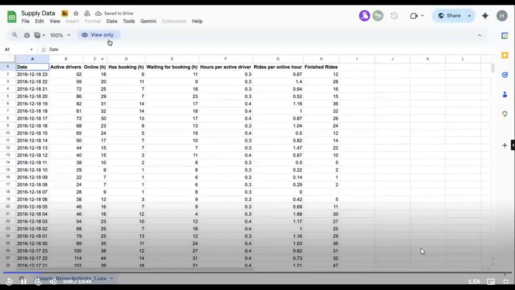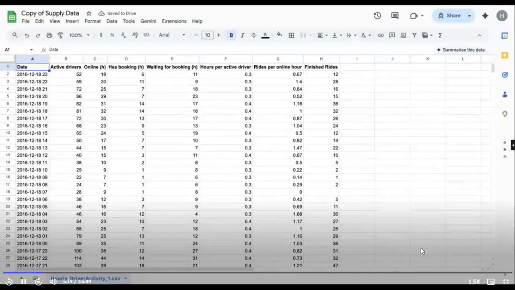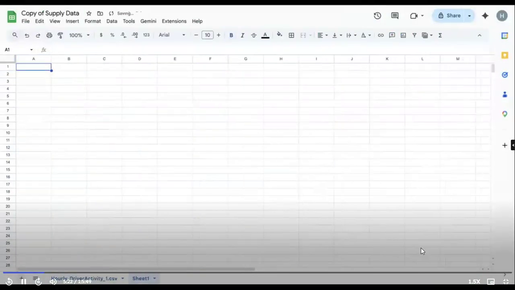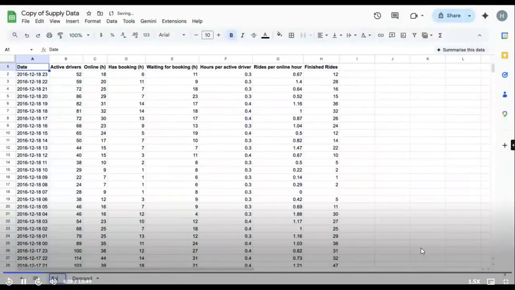And this is on the supply side, right? Perfect. I can't edit this. So what I'll do is make a copy of this, close this for now, copy this whole data, and paste it over here so that we can look at a single sheet only. This is demand. This is supply.